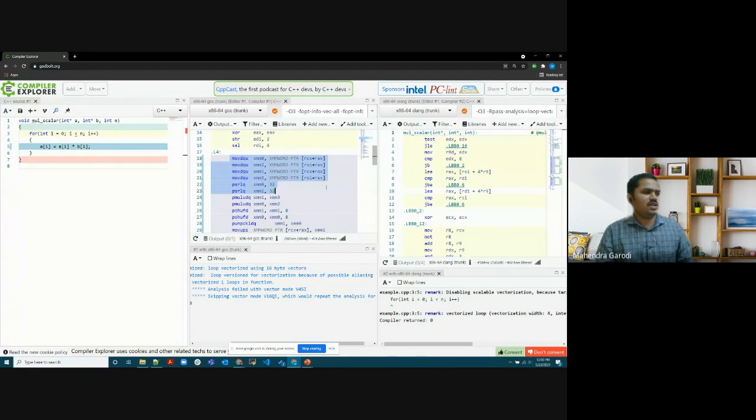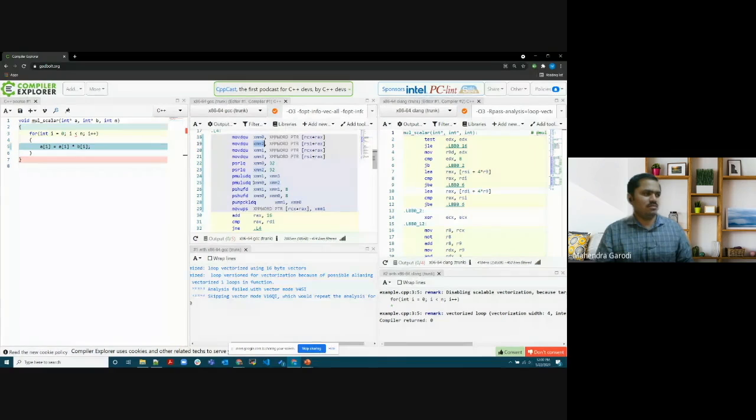If you see here, we are loading multiple things into XMM 0, 2, 1, and 3, and then we are doing the multiplication. So a lot of things are being done. This is all vector operations. And here I'm adding 16. So basically I'm incrementing by 16 bytes, not 16 elements. The next address to load will be 16 bytes on, because this RAX is used as an index here.